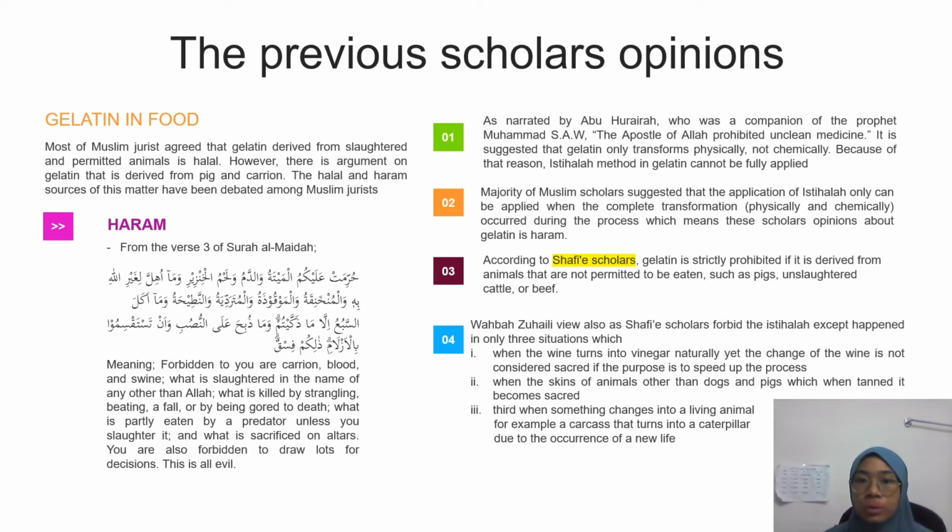Wahba Zuhaili's view, also as a Shafi'i scholar, forbids istihala except in only three situations. First, when wine turns into vinegar naturally, yet the change of the wine is not considered sacred if the purpose is to speed up the process. Second, when the skin of animals other than dogs and pigs is tanned, it becomes sacred. Third, when something changes into a living animal, for example, a carcass that turns into a caterpillar due to the occurrence of new life.